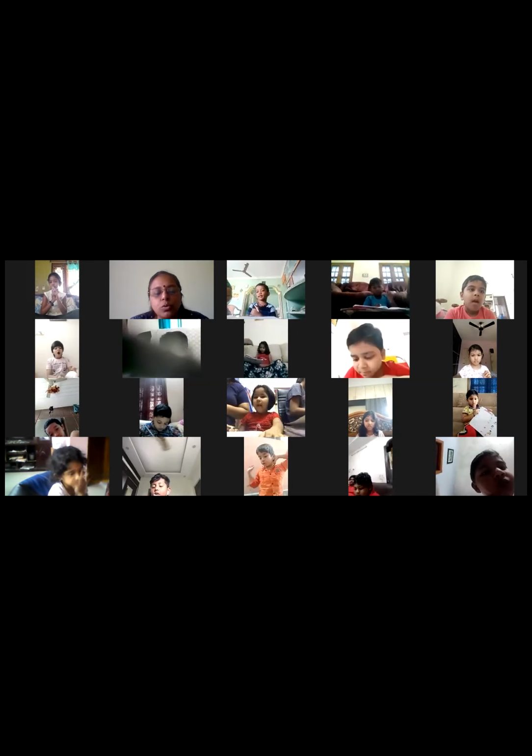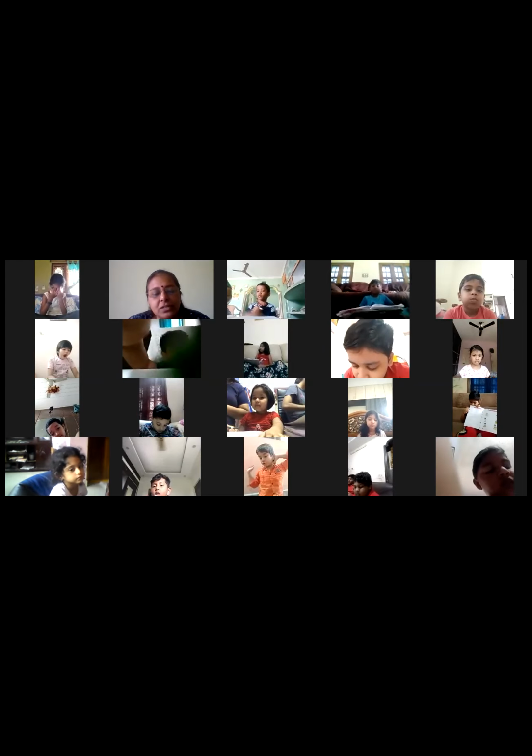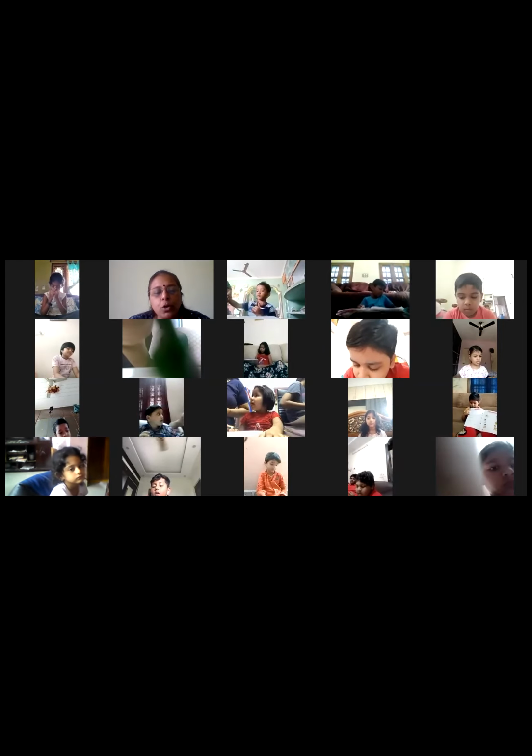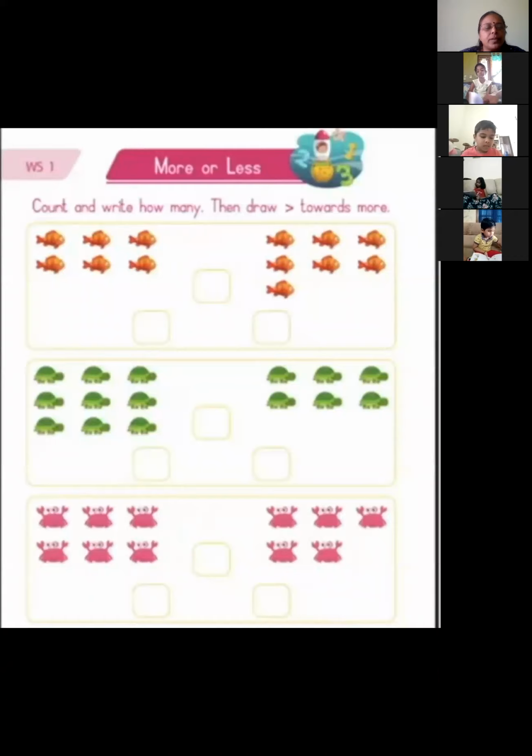Worksheet number, is it 2? Worksheet number 2 is regarding literacy. Now numeracy, it is worksheet number 1. Open worksheet number 1. Worksheet number 1 regarding more or less topic. See, can you see here? More or less. Now you should count the number and write in that column there.